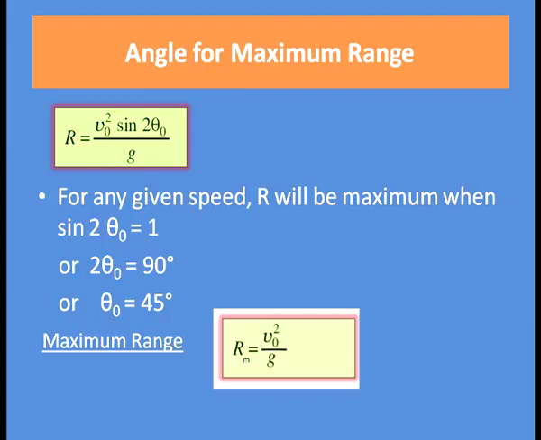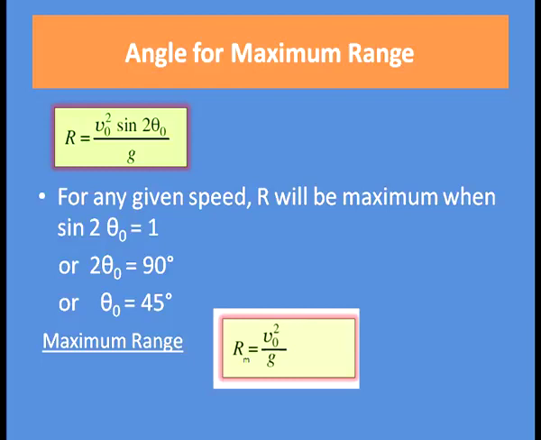As we have seen, range R equal to v 0 square sin 2 theta 0 divided by g. For any given speed, v 0 will be constant and R will be maximum when sin 2 theta 0 is maximum. So, sin 2 theta 0 will be maximum when its value is 1.